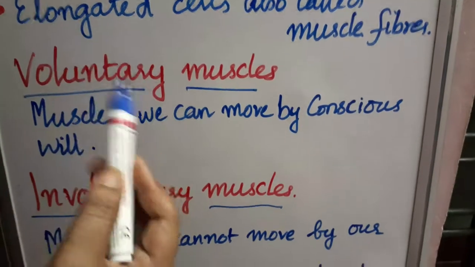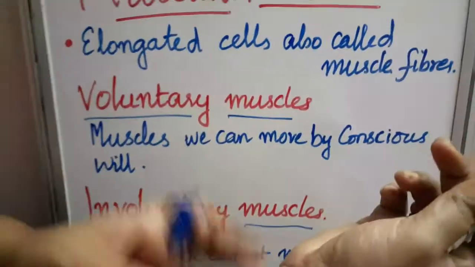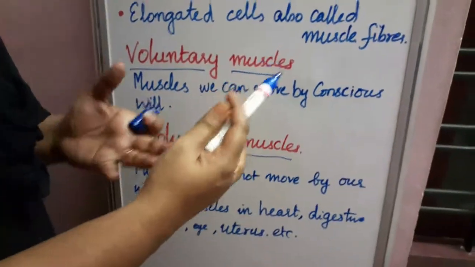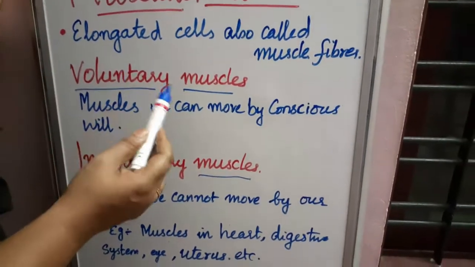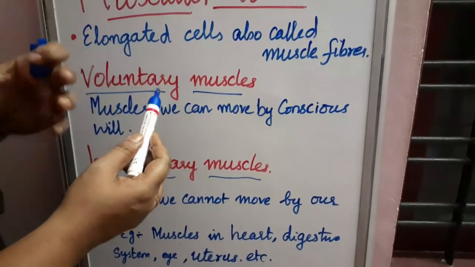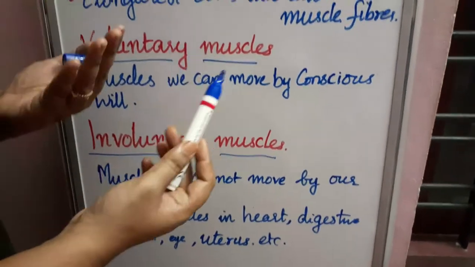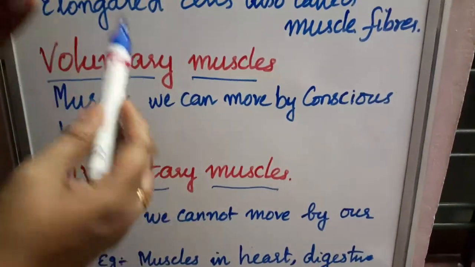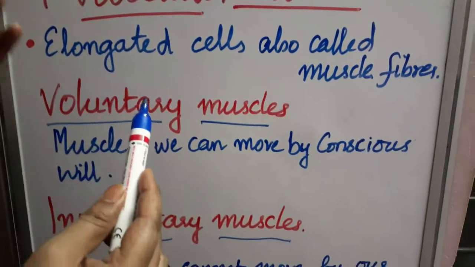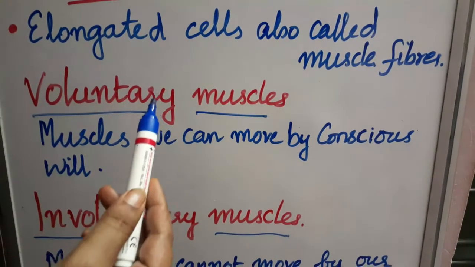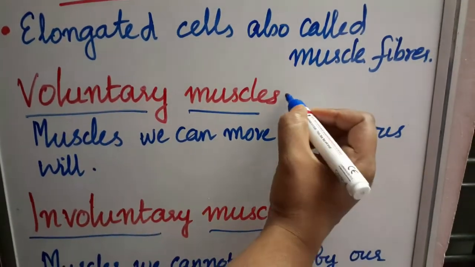So we can move some muscles by conscious will. The muscles present in our limbs, limbs means hands and legs, are all examples of voluntary muscles. When we want to move, we can move. When we want to stop, we can stop it, right? So we can decide what we have to do. That type of muscles is known as the voluntary muscles. Another name for these muscles is the skeletal muscles.